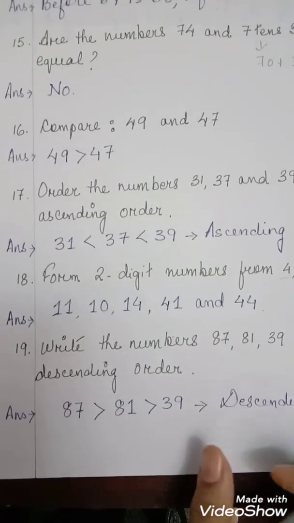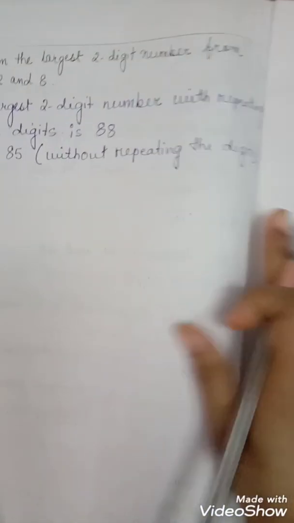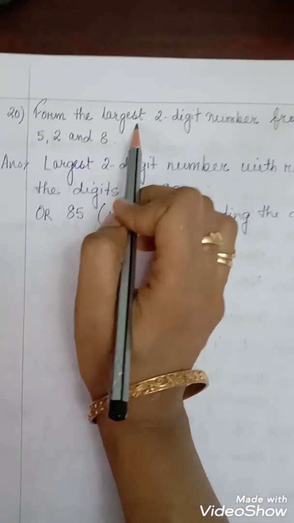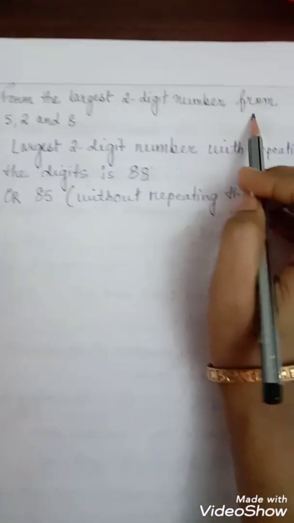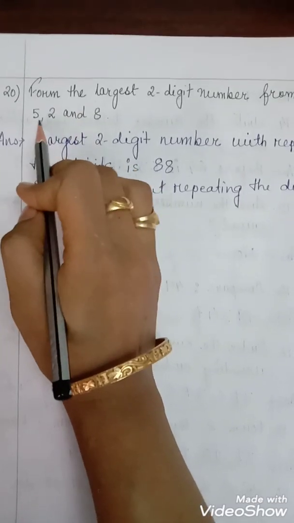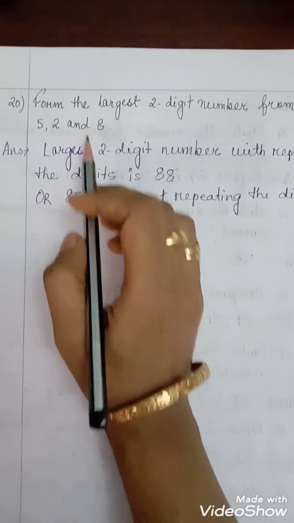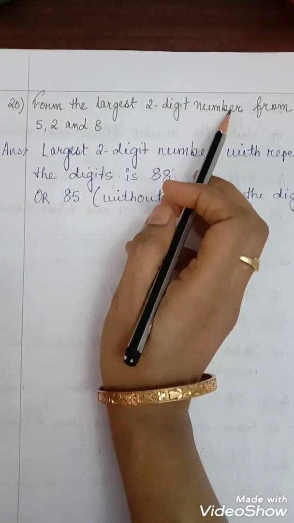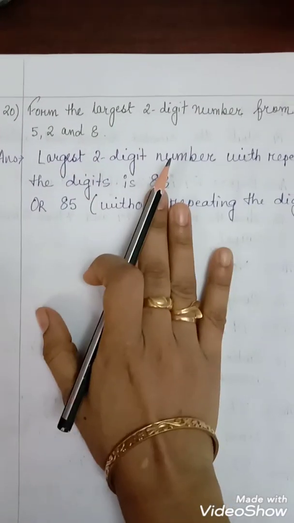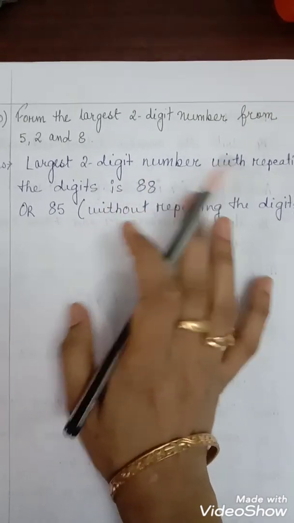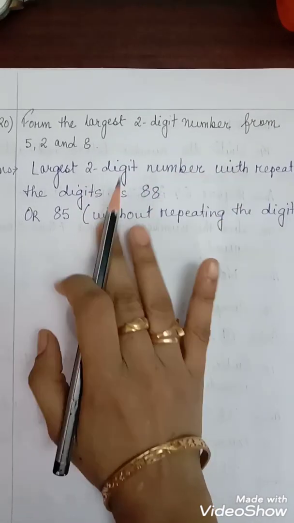Clear children? Now the last question. Form the largest 2-digit number from 5, 2 and 8. These are the 3 digits given. You have to form the largest 2-digit number. We will use two methods, by repeating the digit or without repeating the digit.